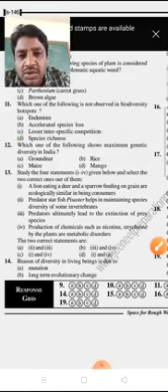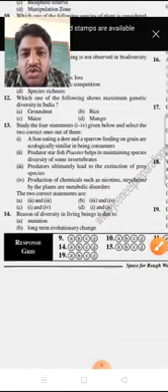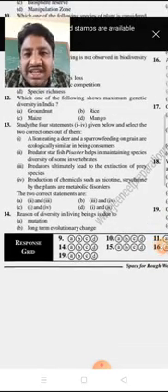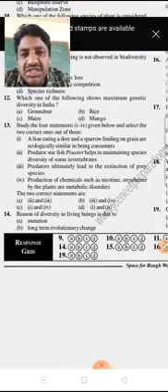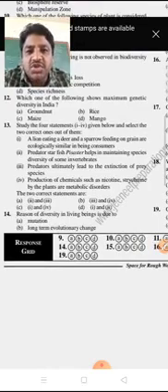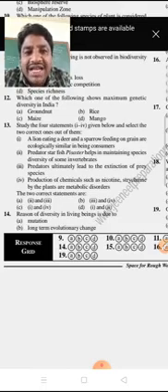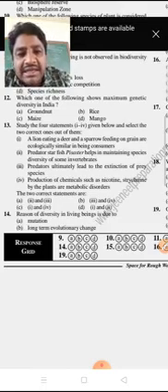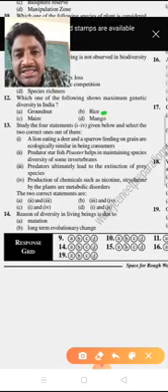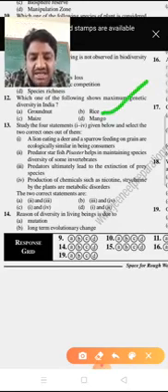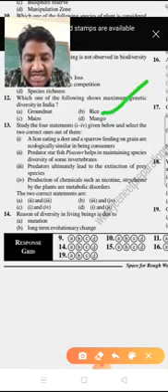Next, the 12th one: which of the following shows maximum genetic diversity in India? The options are A groundnut, B rice, C maize, D mango. In India, rice is the one with maximum genetic diversity.